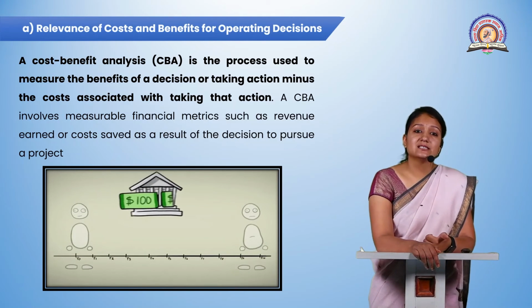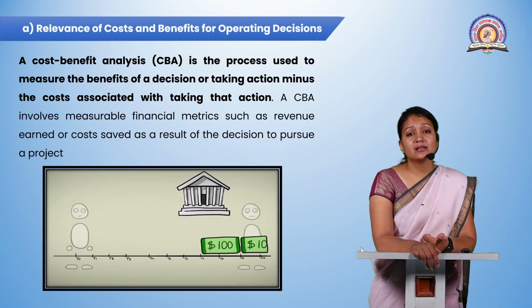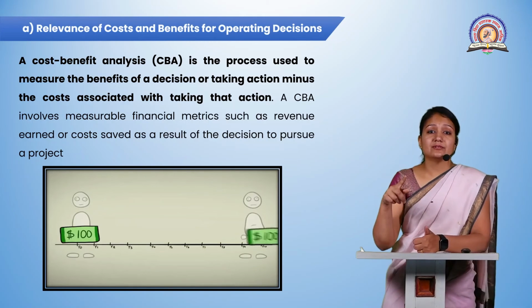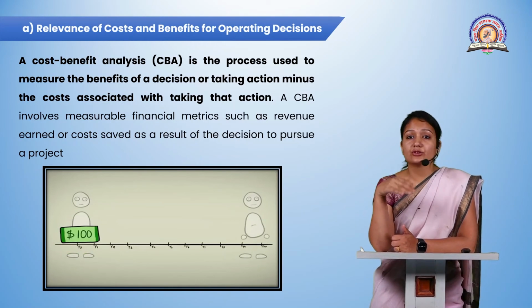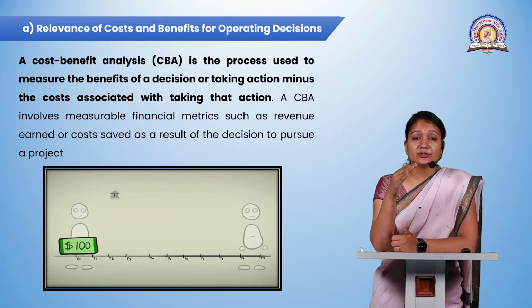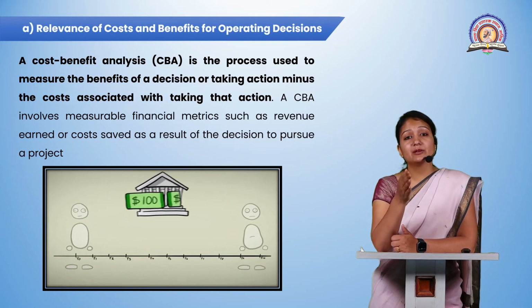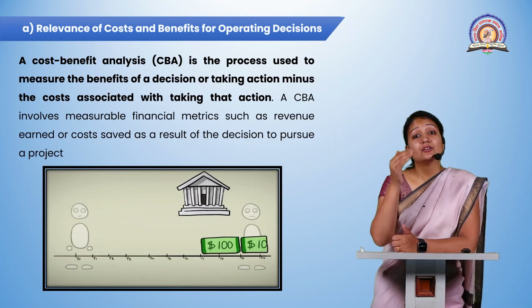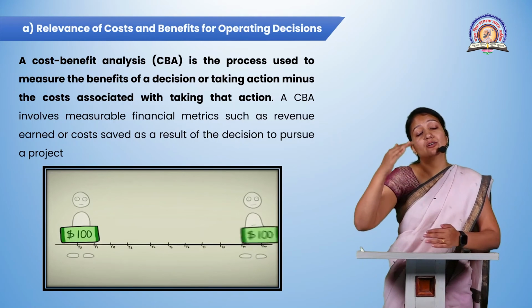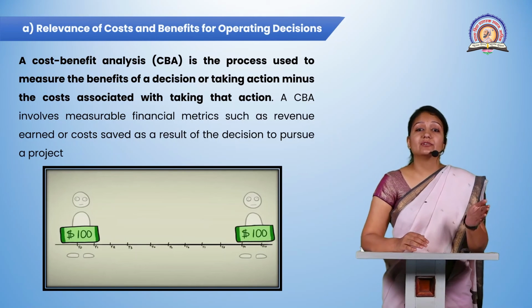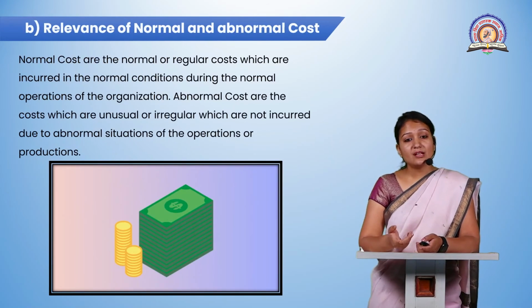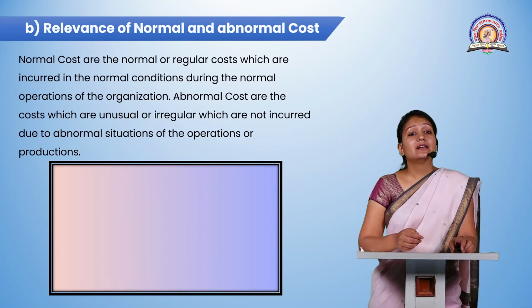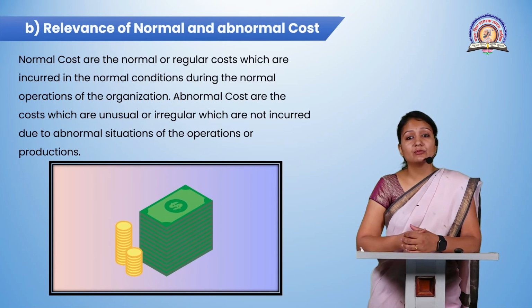And that is the reason we are studying cost benefit analysis. See, in an economy there is a curve, cost benefit analysis. If your cost is high, obviously your profit level is going to be down. And if you are using optimum utilization of your resources, your cost is going to be down. And when your cost is down, obviously your profit level is going to increase. Okay. Now the second one we will see, that is relevance of normal and abnormal cost.